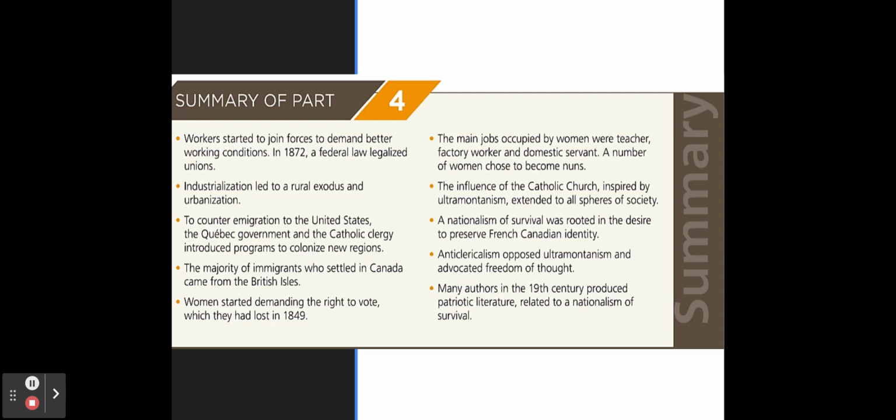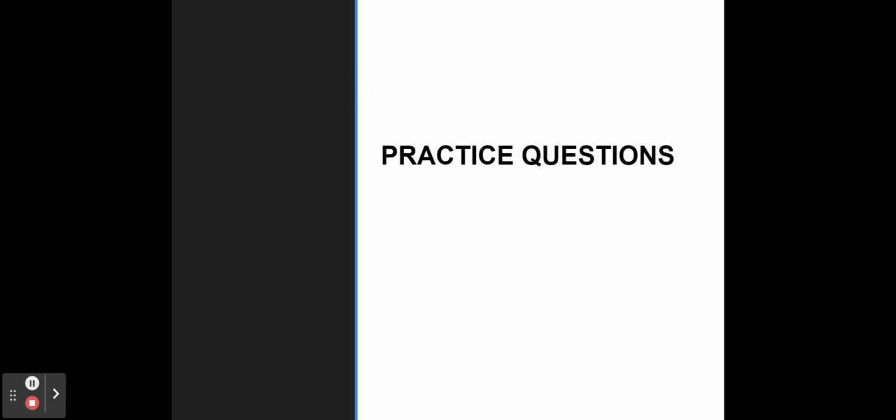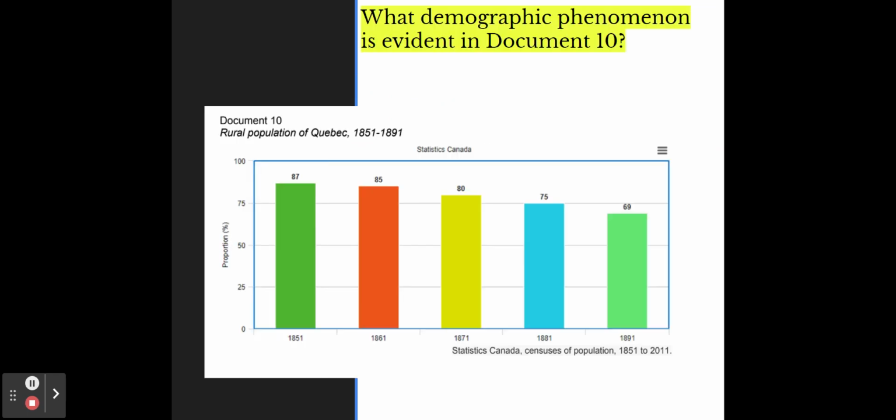So you can pause the video, make sure you have all of the information you need before we start our practice questions. So, what demographic phenomenon is evident in document 10? Please pause the video. And as you can see at the top, document 10 is rural population, and we see the decrease. So this is the rural exodus.